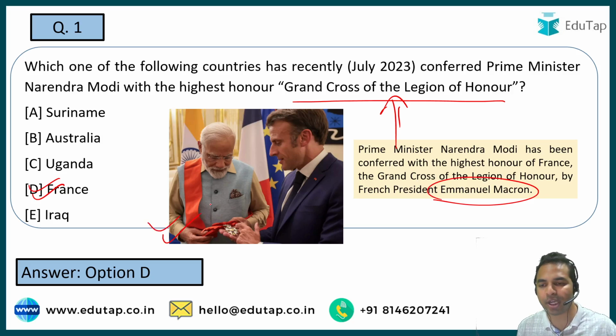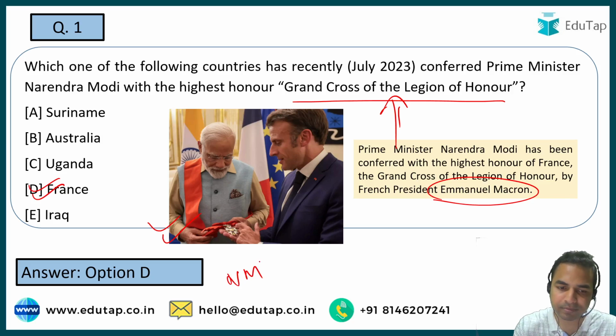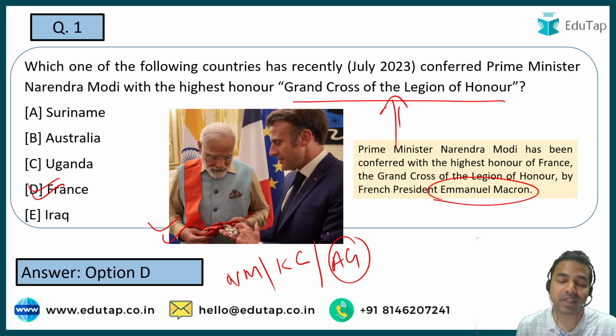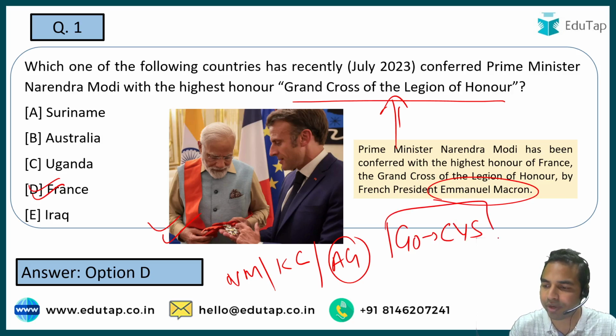Now guys, let me tell you that this award has already been given to various other personalities like Nelson Mandela, King Charles, as well as Angela Merkel, who was earlier the Chancellor of Germany. Now you have to tell me the name of the country which has recently conferred on the Indian President its highest civilian honor, that is the Grand Order of the Chain of the Yellow Star. And what is the name of that country? The name of that country is Suriname.